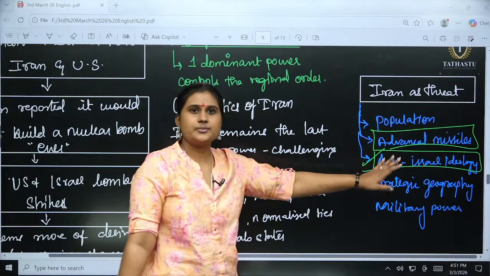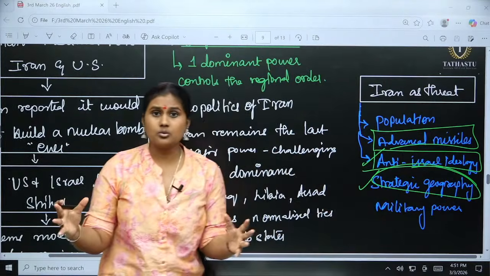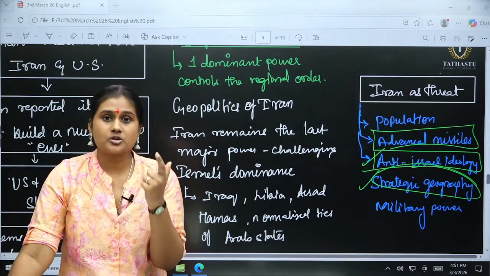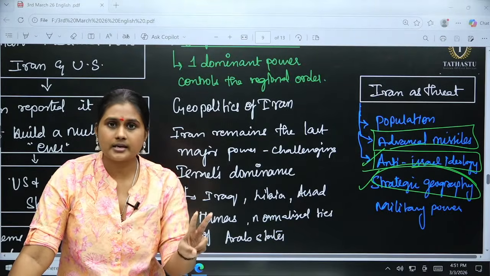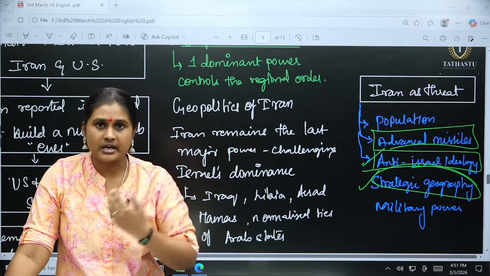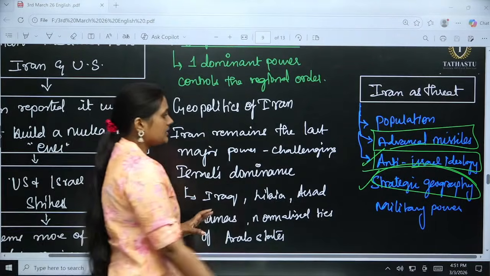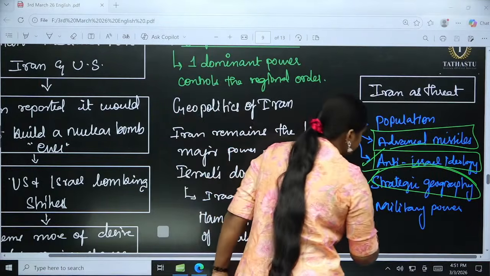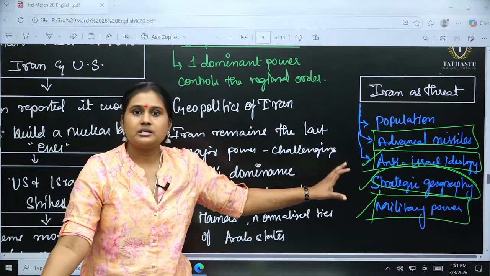Okay, other than everything has been neutralized, then the strategic geography, which is about the huge mountains that Iran is surrounded by. So it is impossible for Israel to attack Iran very easily. Even the US and Israel going with air strikes and drone attacks, because the fortified Iran with the great mountains is not that easy to destroy. So these are major things, and guerrilla warfare will also be happening behind this, and the military power Iran has. So this is a major threat that is felt by Israel from Iran's side.